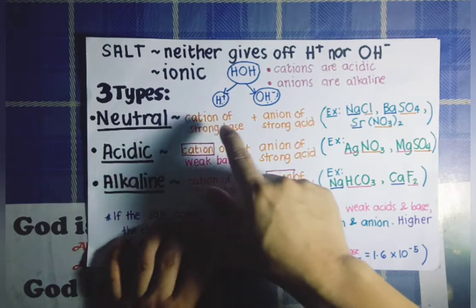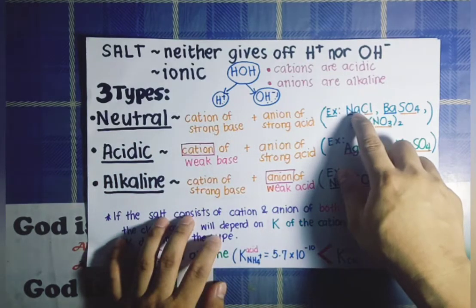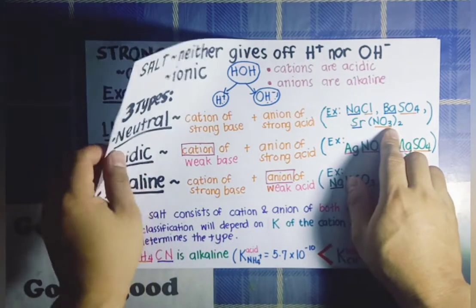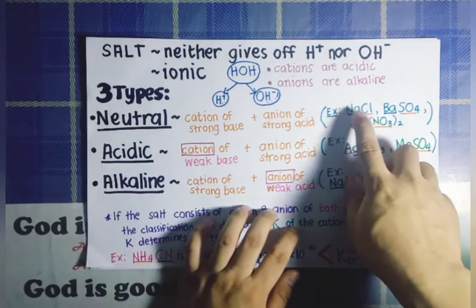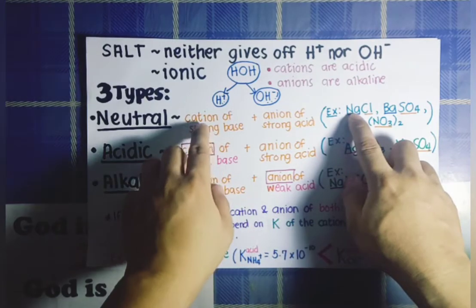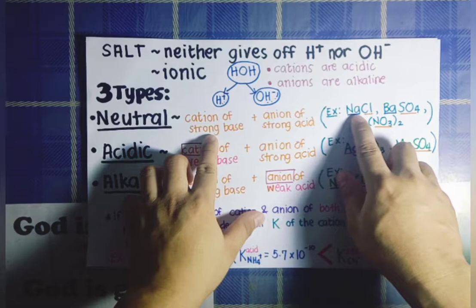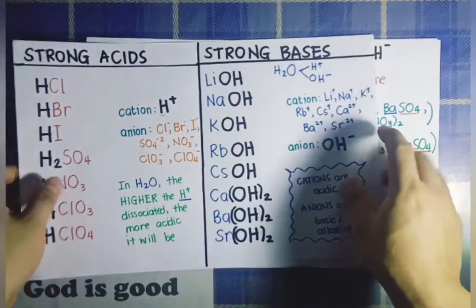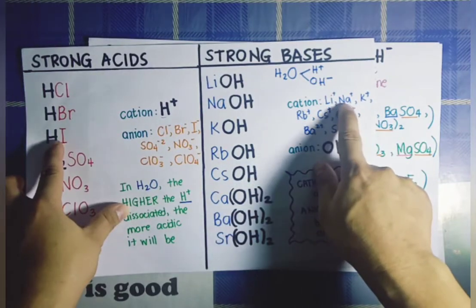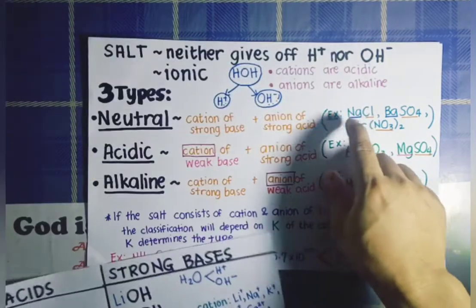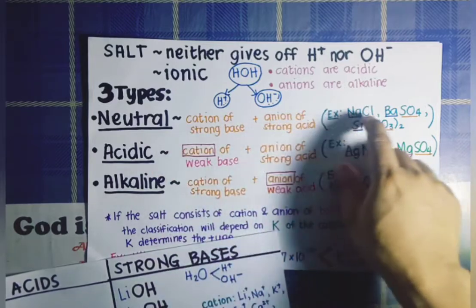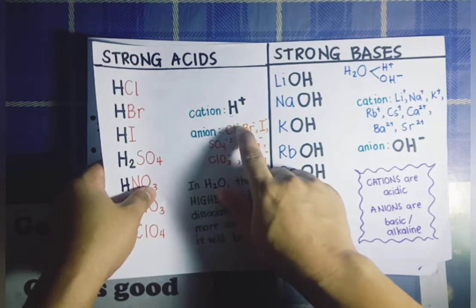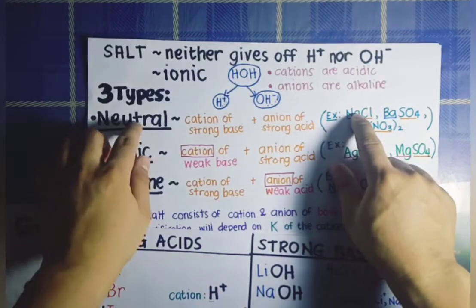Examples of these salts include sodium chloride, barium sulfate, and strontium nitrate. As we have noticed here in these examples, sodium chloride is made of a cation of a strong base. Remember that sodium is one of the cations of strong bases. So just a review, these are our cations of strong bases, and sodium is one of them. And an anion of a strong acid. Chloride ion is actually an anion of a strong acid. So sodium chloride is a neutral salt.